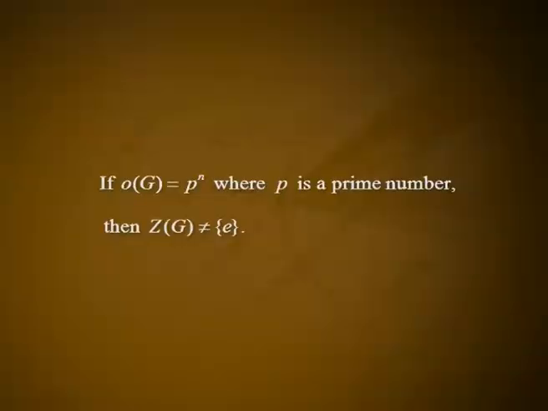This completes the proof. Theorem 2. If the order of G is equal to p raised to n, where p is a prime number, then the center of G is not the trivial group. Proof. Let a belong to G, then the normalizer of a is a subgroup of G. Hence, by Lagrange's theorem, the order of the normalizer of a is a divisor of the order of G.